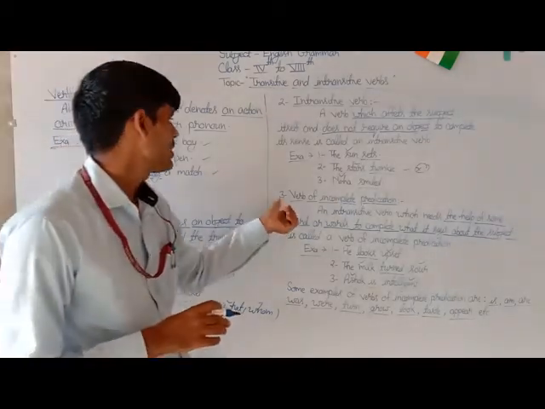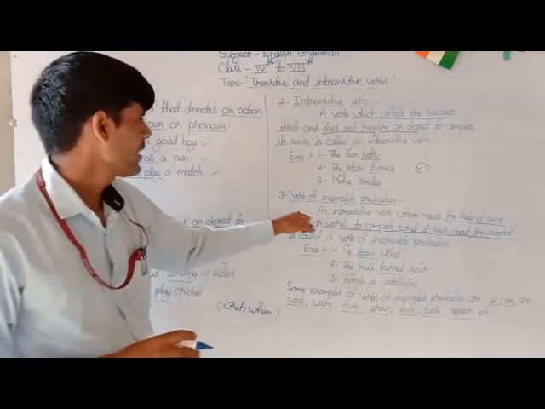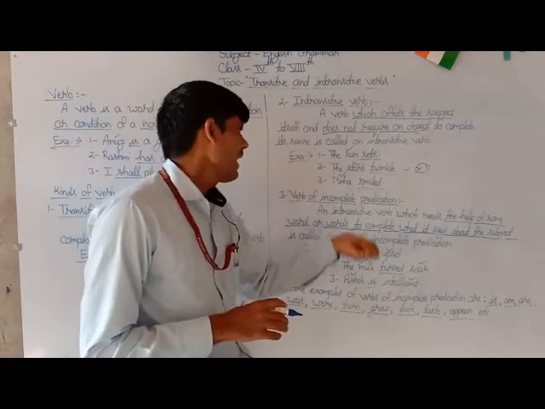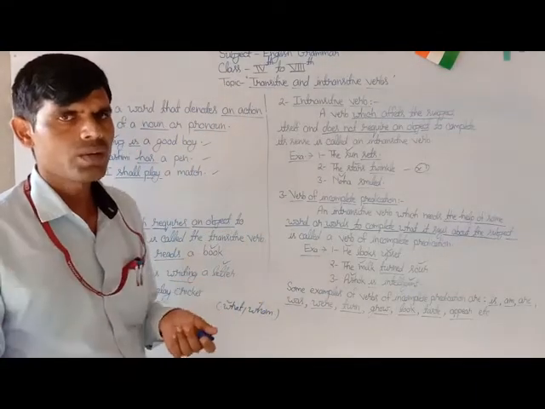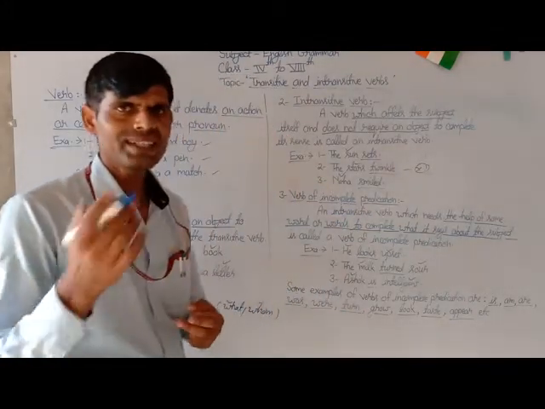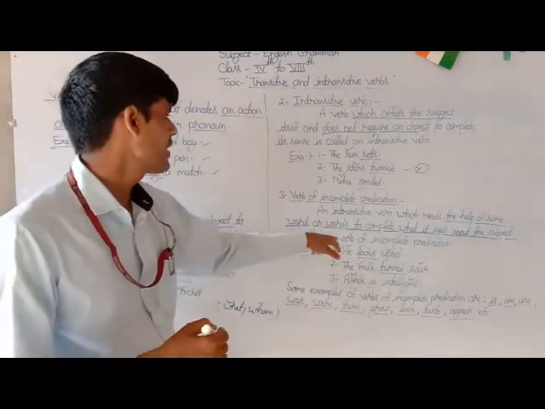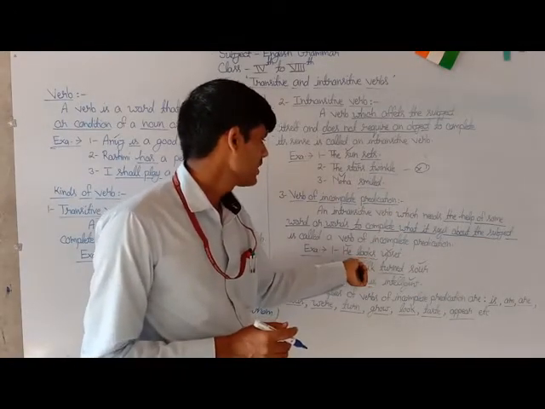The third point is verb of incomplete predication. An intransitive verb which needs the help of some word or words to complete what it says about its subject is called a verb of incomplete predication, such as looks: he looks upset.